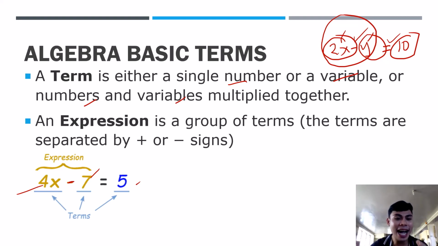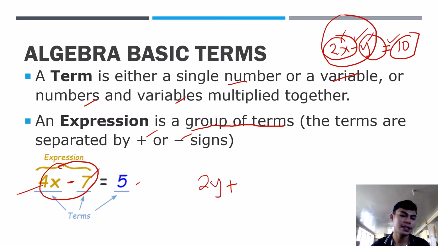Tapos, ang tawag dito sa dalawang terms ay expression. Because when we talk about expression, it's a group of terms. Group of terms. Terms are separated by plus and minus sign. Like what I explained earlier. Okay? So, example. 2y plus 10 equals negative 200. Okay, ilang terms? 5, 4, 3, 2, 1. Okay, 3 terms. Isa, dalawa, tatlo.